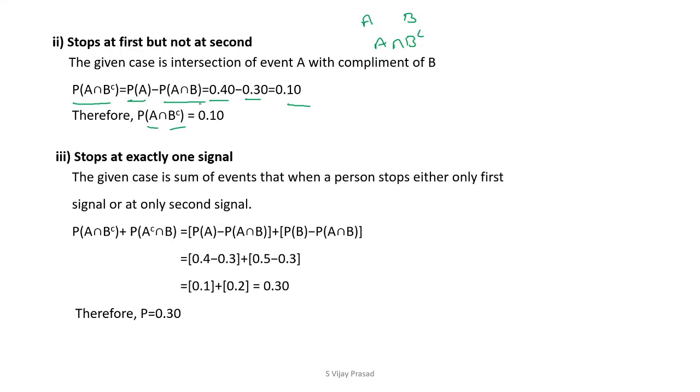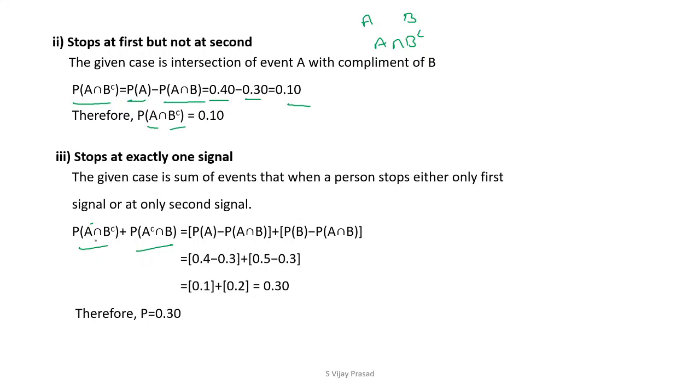Stops at exactly one signal. Stopping at exactly one signal means you may stop at the first signal or the second signal. You will stop at the first signal only, which means at the first signal but not the second one. At the second signal only means you will not stop at the first signal, you will stop only at the second signal. Both events you have to take as an addition. This is the exactly one case. You may stop at the first signal but not the second one, or you may stop at the second signal but not at the first signal.